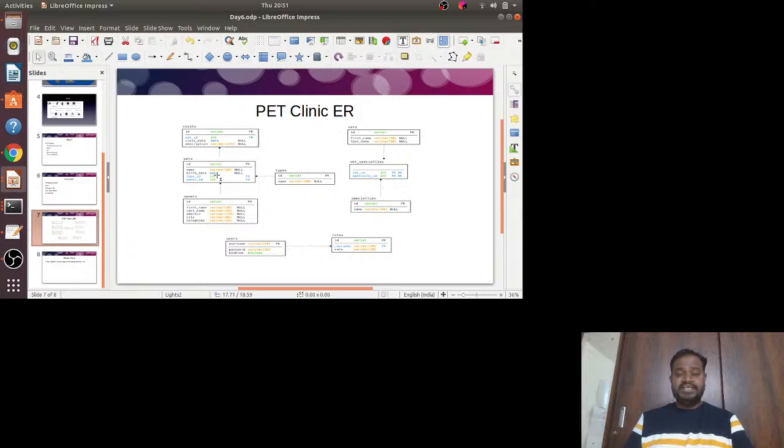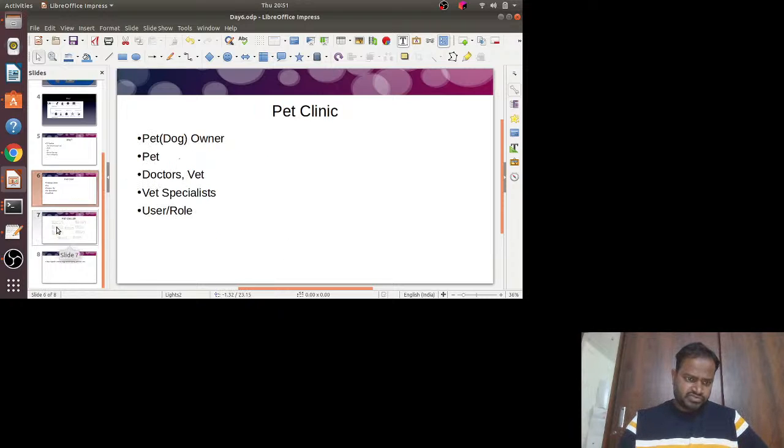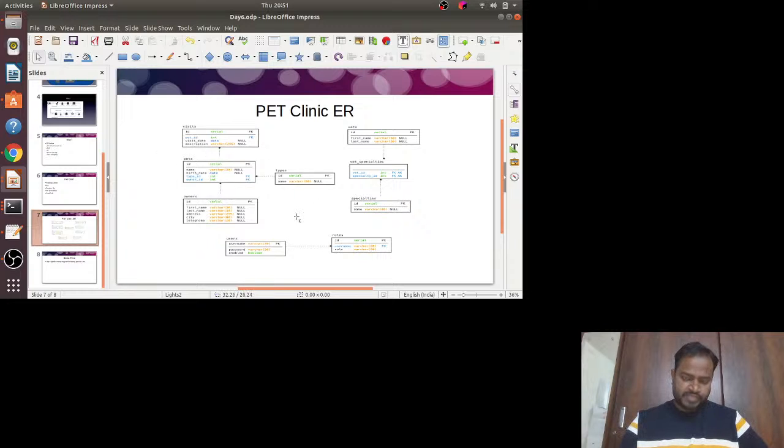Now let's see the ER diagram, how it exactly looks. As I already explained, hope you have followed. If not, for each entity we will have a respective table. Vets basically means doctor. For a doctor we have ID, first name and last name. This is the table. Then visits.